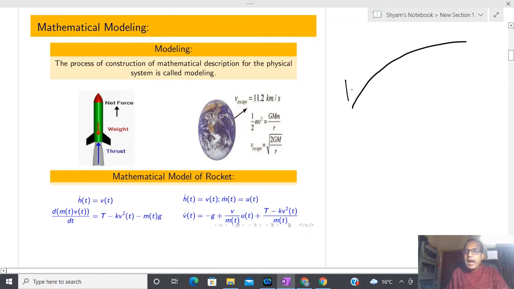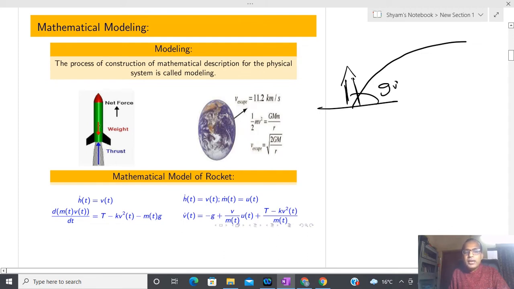So obviously at the initial moment you might have seen that the rocket either makes 90 degrees from here, or is inclined at some angle. Just in this particular place I am going to consider the rocket in the vertically upward position. Now let us see how one can build the mathematical model. I am assuming that I have to control the height.